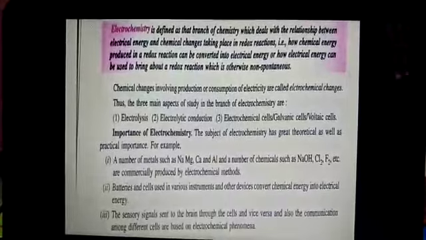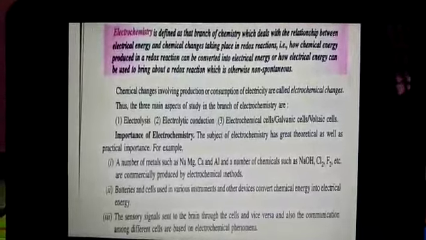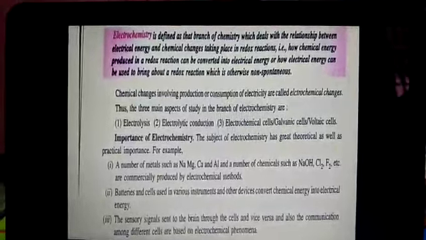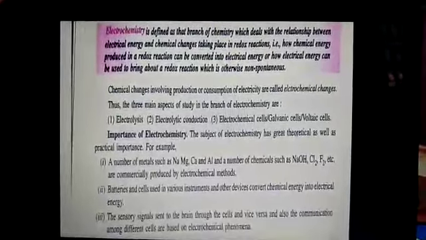As we know, electrochemistry generally has three main aspects: number one, electrochemical cells, electrolytic conduction and electrolysis.